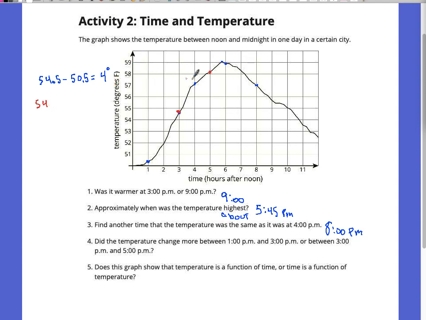I wrote that backwards. I want to subtract here, so I want that number next. So it went from 58 and not quite a half. It's going to be about 58.25. So 58.25 minus 54.5. And that comes out from 54.5 to 58.5 would be 4, which would be the same, but it didn't quite go to 58.5. It went to 58.25. So I would call that 3.75 degrees change. Okay?